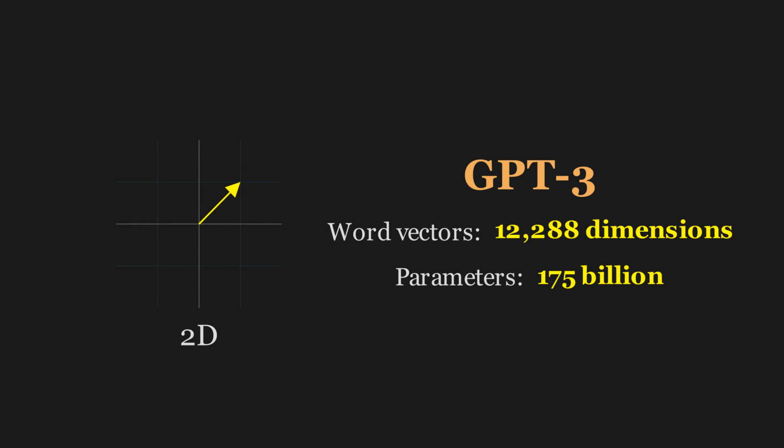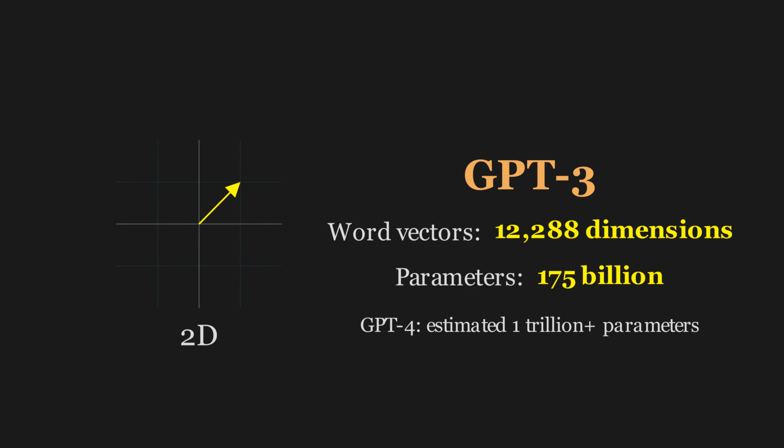Everything we've seen, vectors, dot products, matrix transformations, works in 2 dimensions, but real AI doesn't work in 2 dimensions. In GPT-3, each word is a vector with 12,288 numbers. The matrices contain hundreds of billions of entries. GPT-4 is estimated to be far larger still. These numbers are almost impossible to visualize.